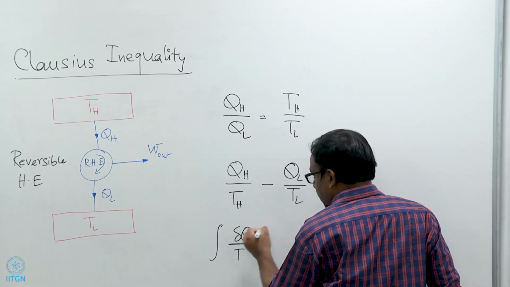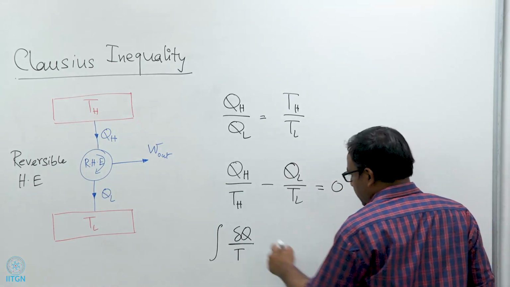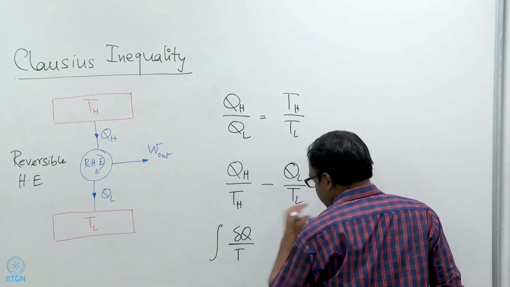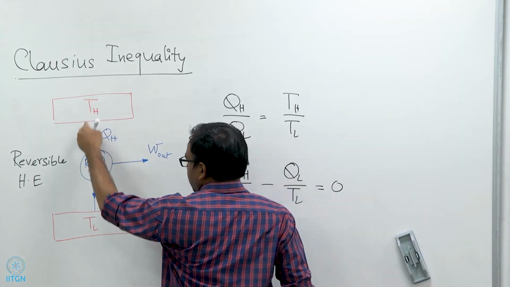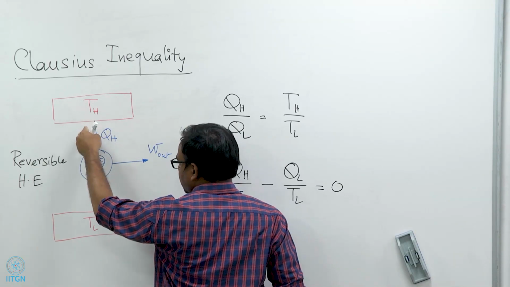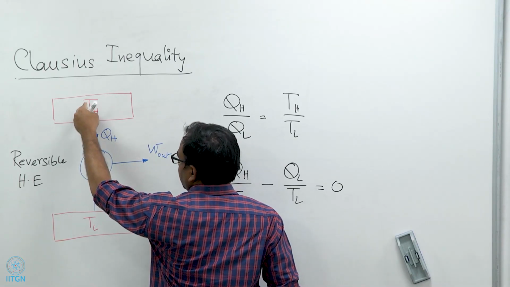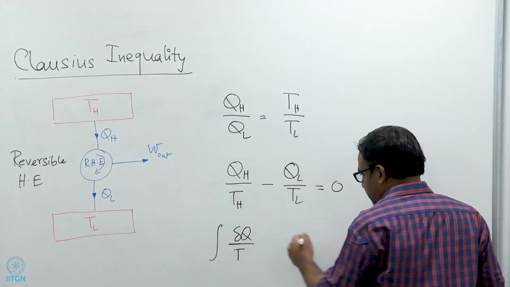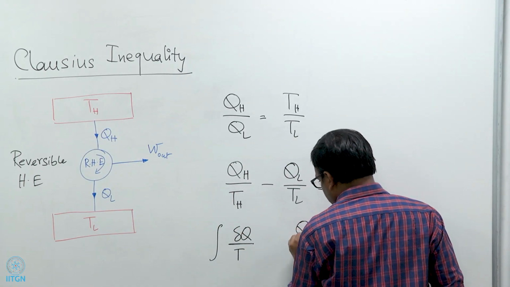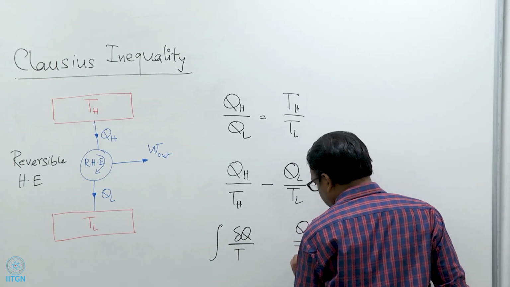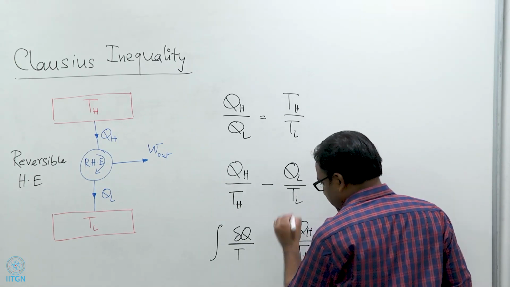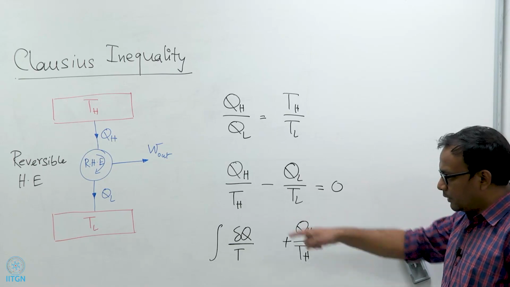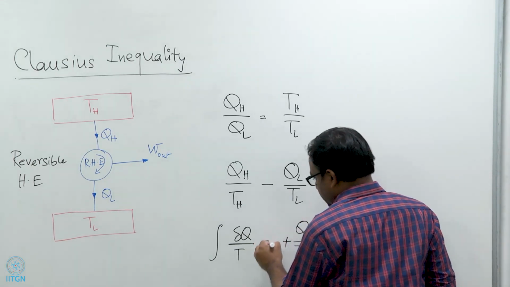So, during that process of receiving heat, this integral, or rather this heat transfer process, QH heat transfer at temperature TH from a source of temperature TH, will contribute this much to this integral, right. It will contribute the amount QH by TH to this integral with a plus sign, right, because you are giving heat to the heat engine.